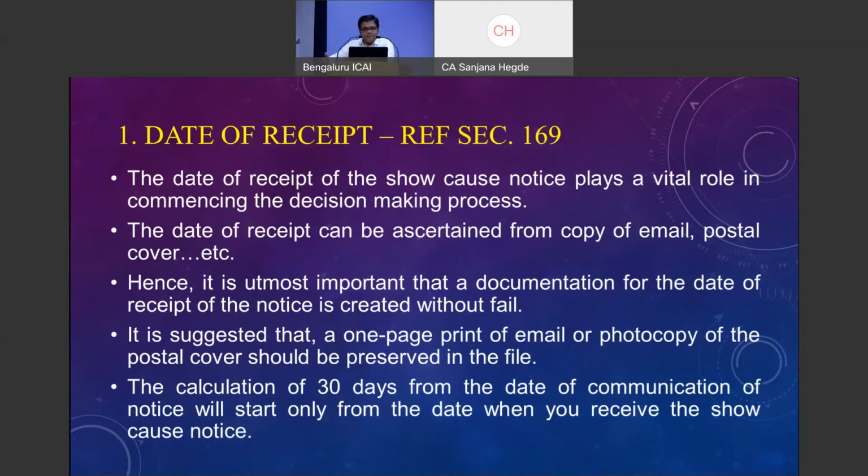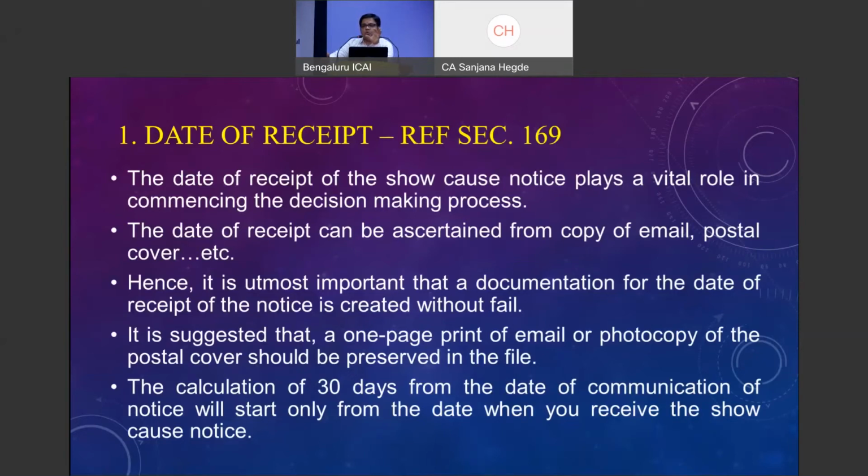There is no hierarchy made available, but these are all things which are there in section 169. They can send an email, they can send a speed post, they can deliver it by hand. And when they are sending with speed post, there is a provision which they are taking shelter of, saying that it is deemed that the assessee would have received the particular order or the notice or the summon, whatever be the document being sent, within the particular days in which it has to reach.